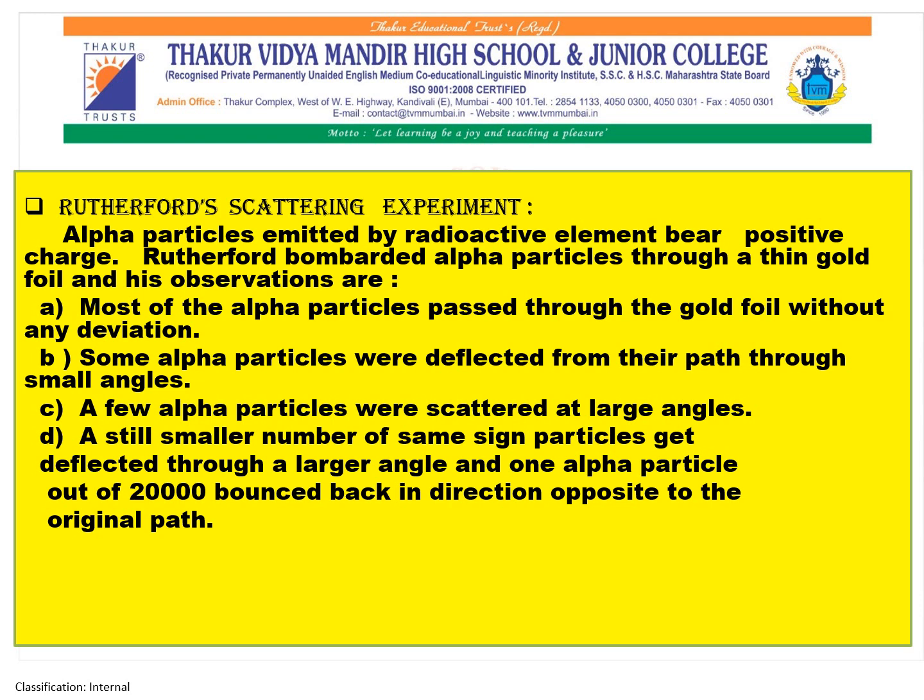foil without any deviation. Some alpha particles were deflected from their path through small angles. A few alpha particles were scattered at large angles, and a still smaller number of same sign particles got deflected through a larger angle, and one alpha particle out of 20,000 bounced back in a direction opposite to the original path.